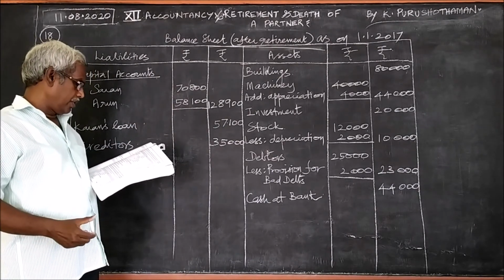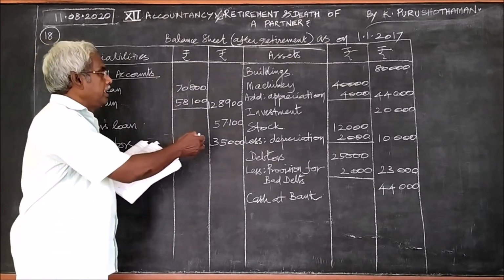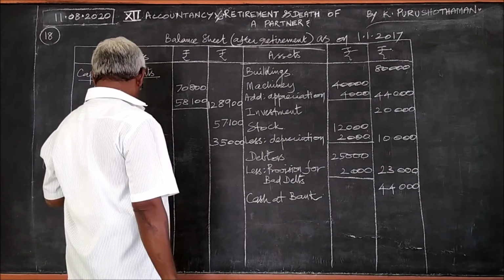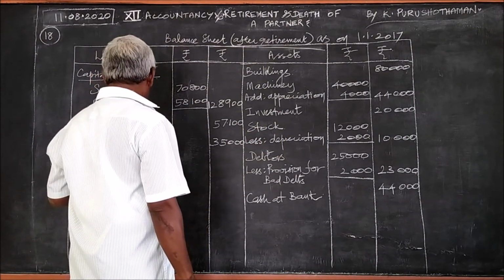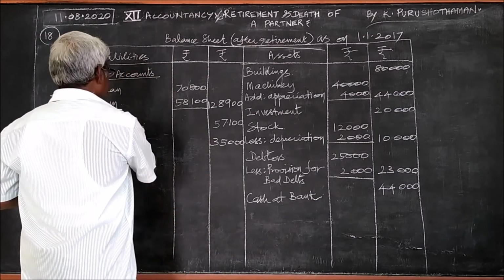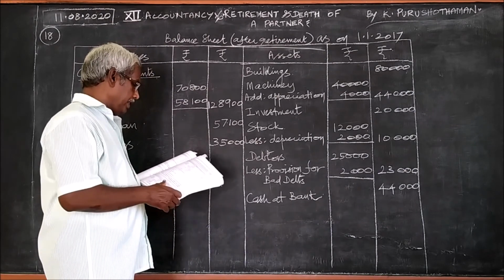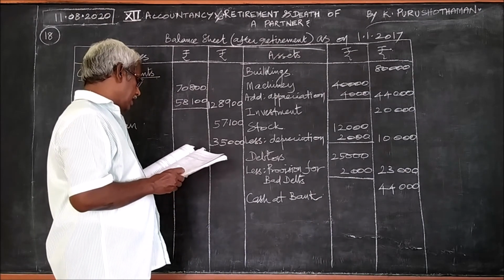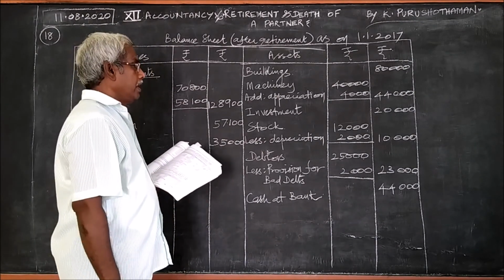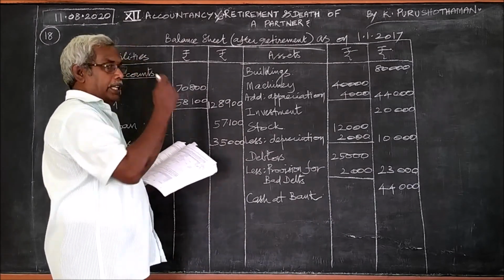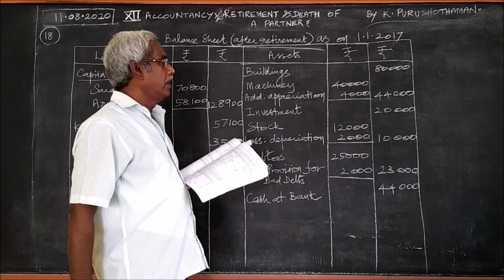Fourth, stock to be depreciated, also attended. And the final amount due to Karan is not paid, therefore it is shown as a loan. The first one, the goodwill of the firm, is divided and shown in the capital account. So we have attended all.